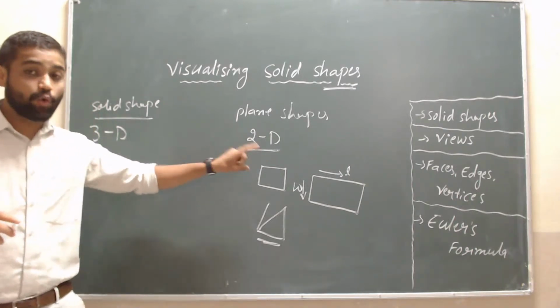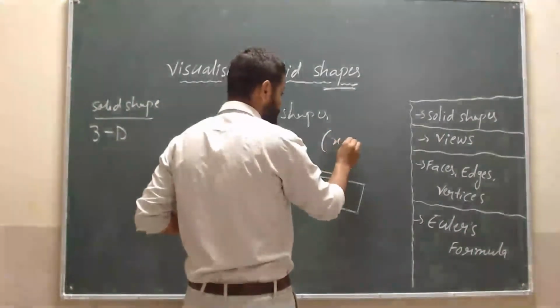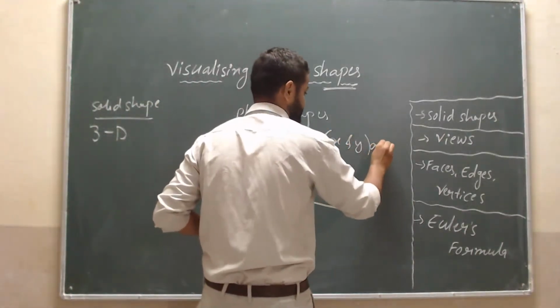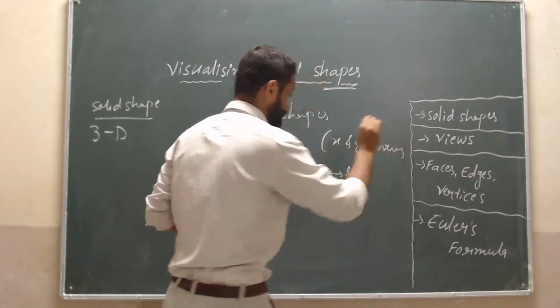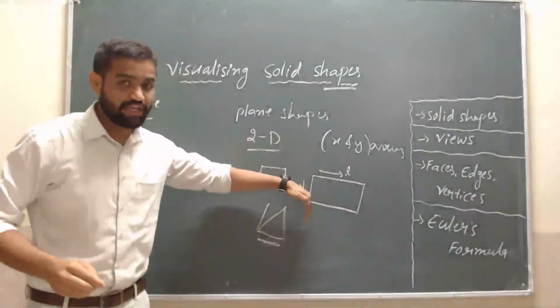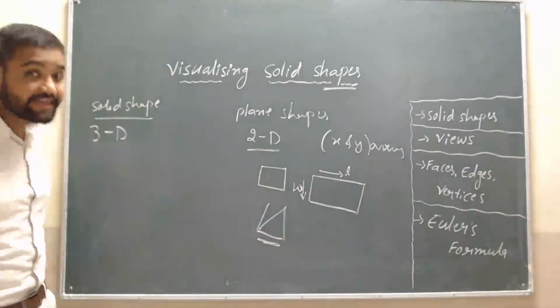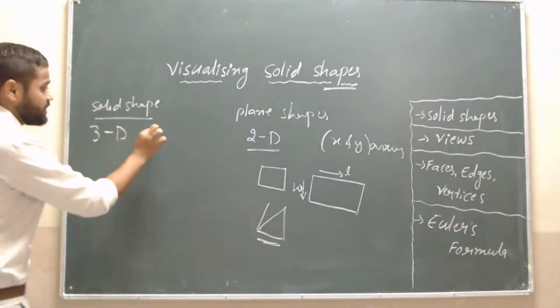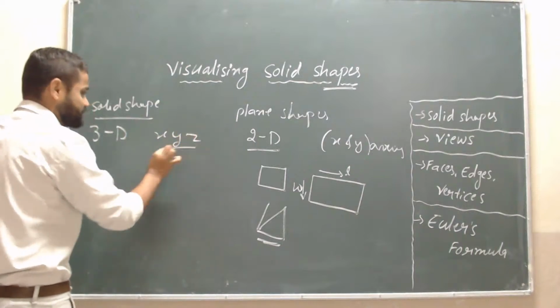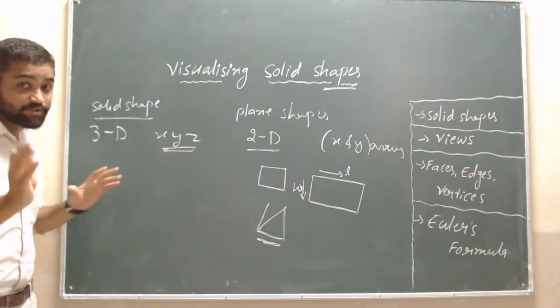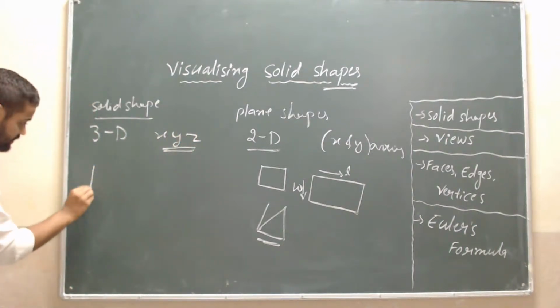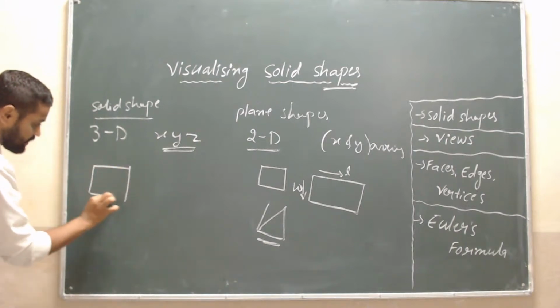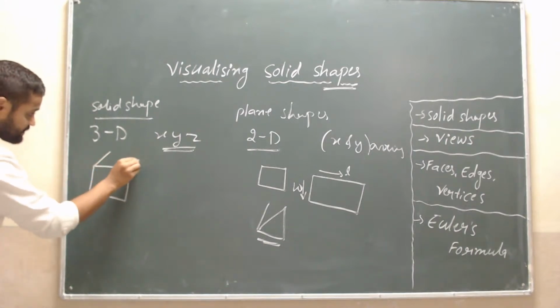See, in plane shapes we will see only the x and y axes, so two axes are there. But in solid shapes we will see three axes: X, Y, Z. So I will draw the figure, so concentrate.